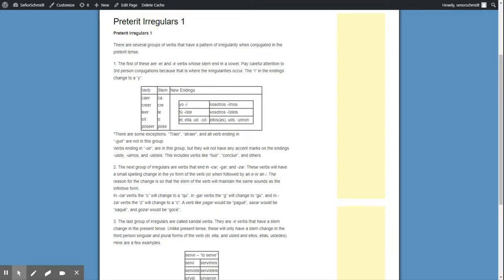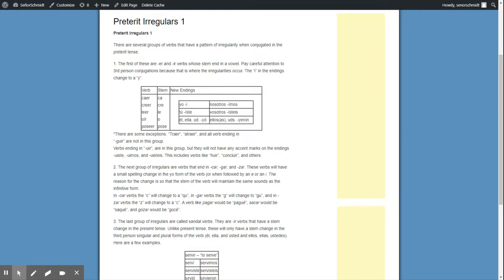these 5: caer, creer, leer, oír, poseer. Okay, so look at their stems. Just take their stems, and you have these new endings. The pattern is the I, where you would normally have an I, and the third person is going to change to a Y. Okay, so caí gets an accent.